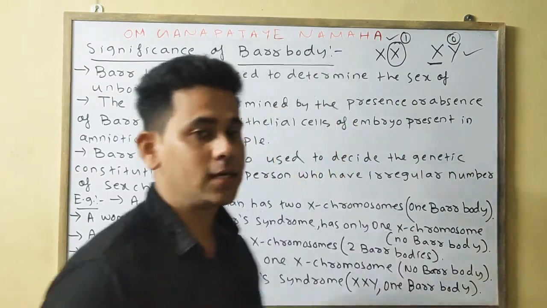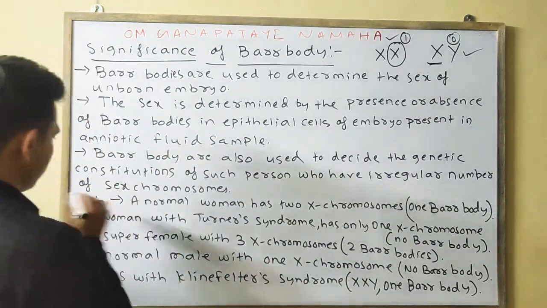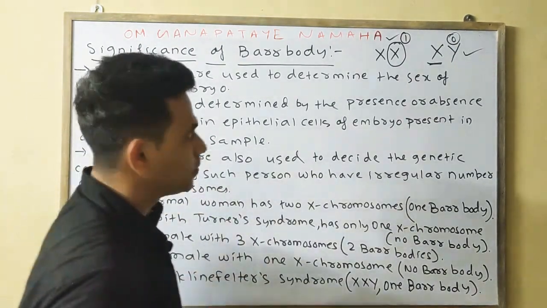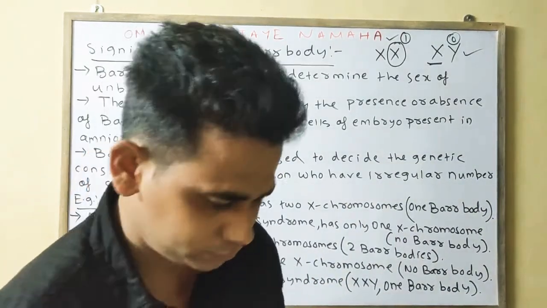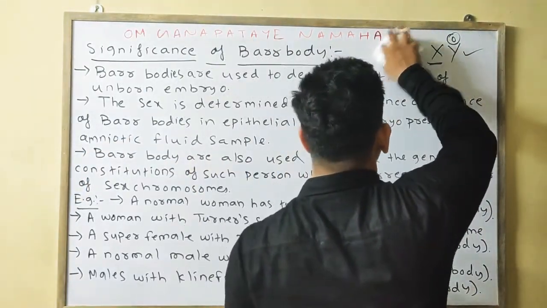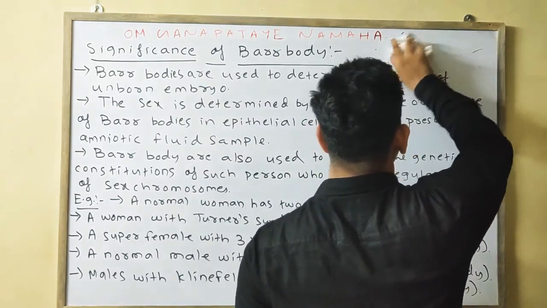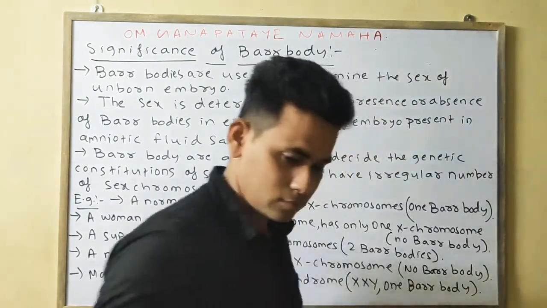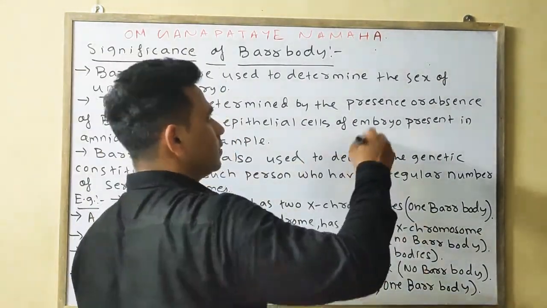We will discuss that with the help of some examples. First, we will discuss the case of a normal woman.